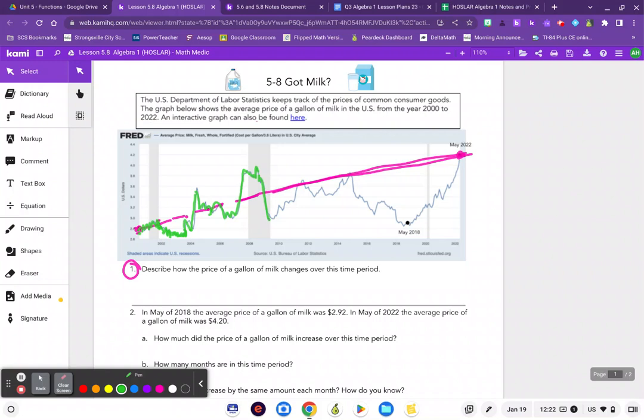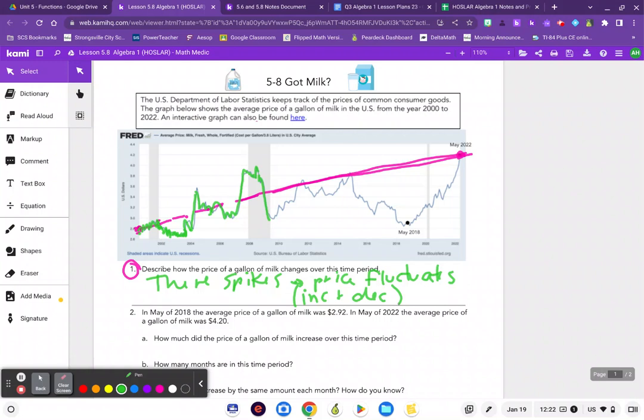Okay, so if I'm going to describe how the price of a gallon of milk changes over this period of time, I'm going to say there are spikes. And these spikes indicate that the price is going to fluctuate. It's going to bounce up and down. So there are spikes, which means the price fluctuates. Fluctuates means that it's going to bounce back and forth between increasing and decreasing. So increases and decreases over this period of time.